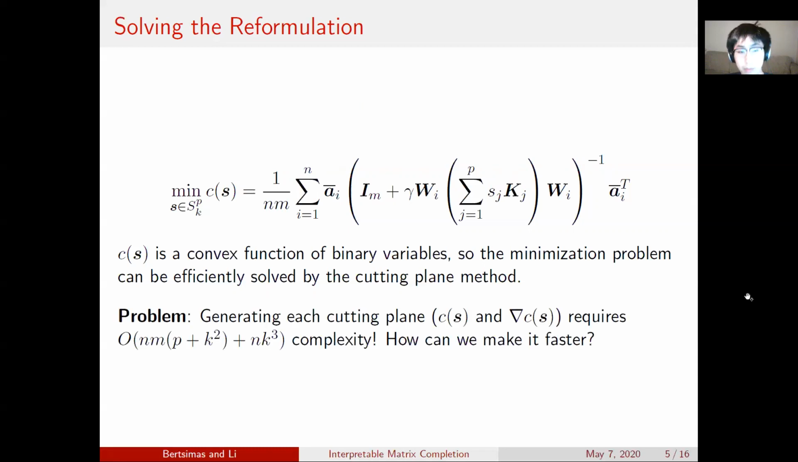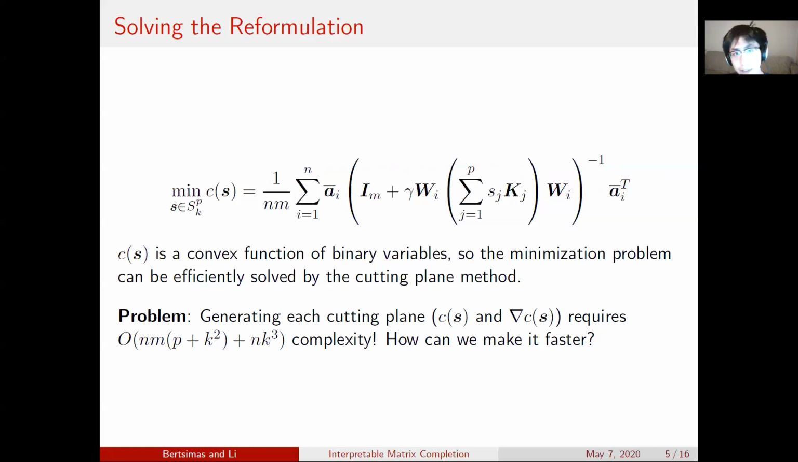But there's one problem. Generating each cutting plane requires evaluation of the value of the derivative. And this in turn requires n times p plus k squared plus nk cubed complexity. In particular, it requires linear dependence on both n and m. In real life problems, matrix completion problems often scale up to hundreds of thousands of users and thousands, if not hundreds of thousands of products. And thus, generating a full cutting plane is computationally infeasible.